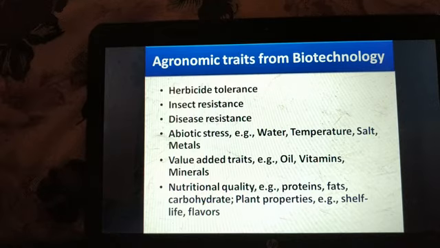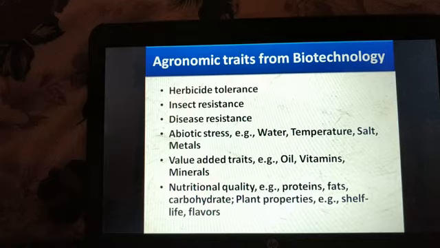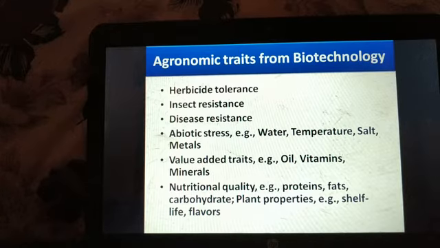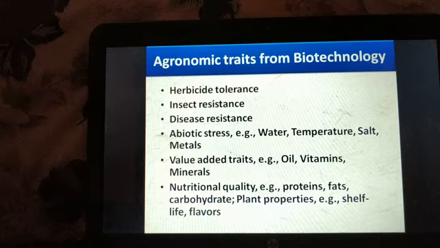Insect resistance. Plants can be developed which are resistant to insects. Disease resistance. Plants which are prone to various diseases, we can develop such plants that are disease resistant. Abiotic stresses like water, temperature, salt, metals, these can all be overcome by developing crops that are tolerant to abiotic stress.